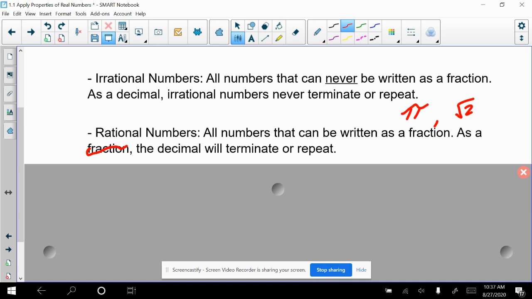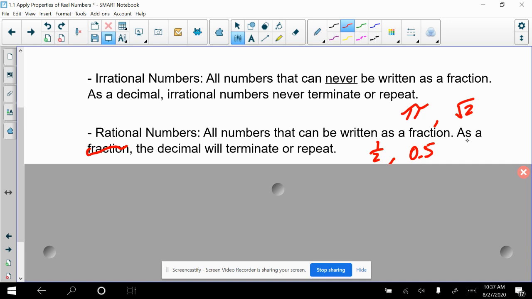Now, your rational numbers can look like a lot of different things. We could think of them as a fraction, so 1/2. 1/2 is rational. It can be written as a fraction because it is a fraction. We also know that 0.5 is the same as a half. This is what it would look like as a decimal. That decimal terminates, right? It doesn't keep going on forever.